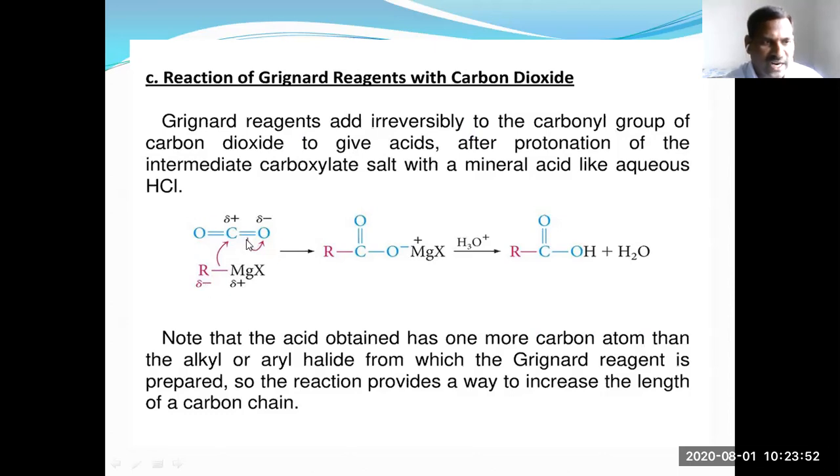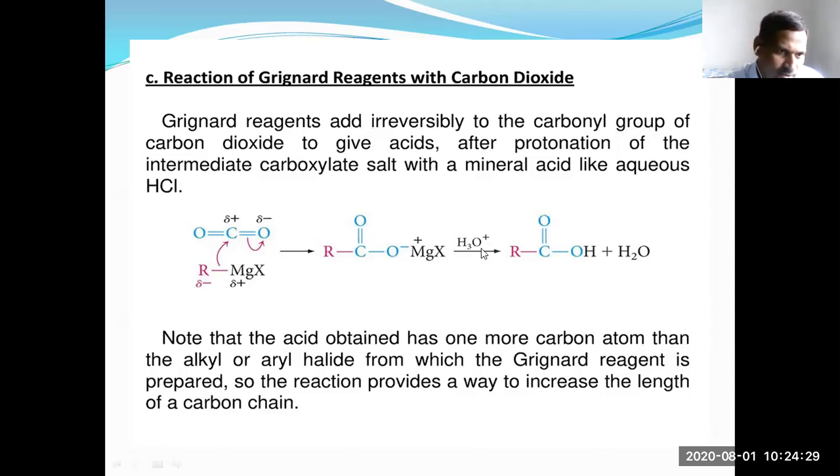Undergoing nucleophilic addition, an intermediate product is formed. This further undergoes acid hydrolysis and gives carboxylic acids.